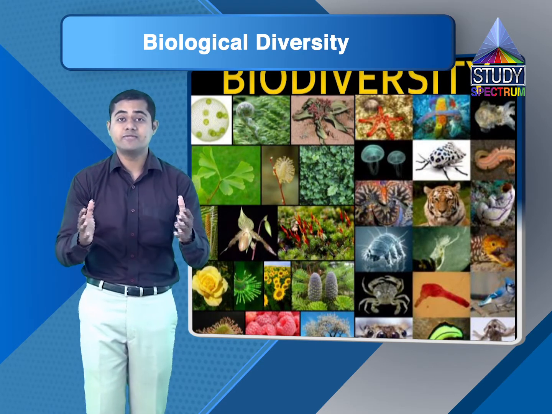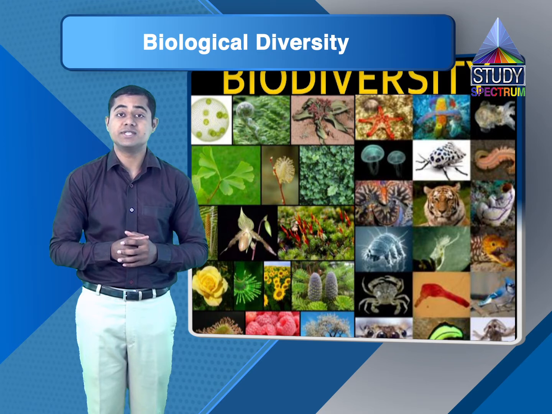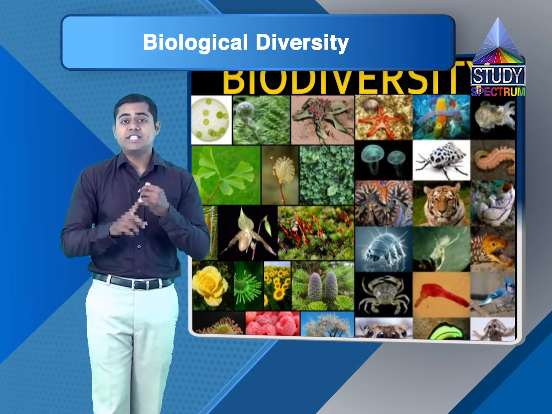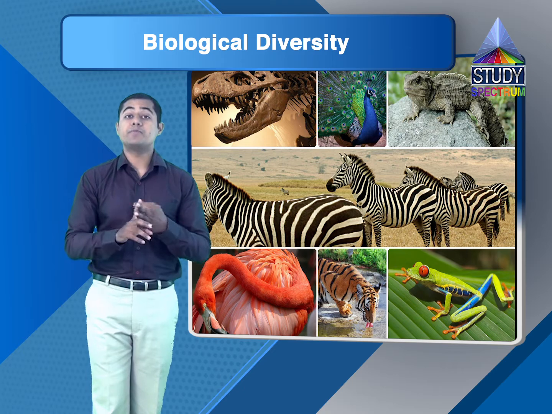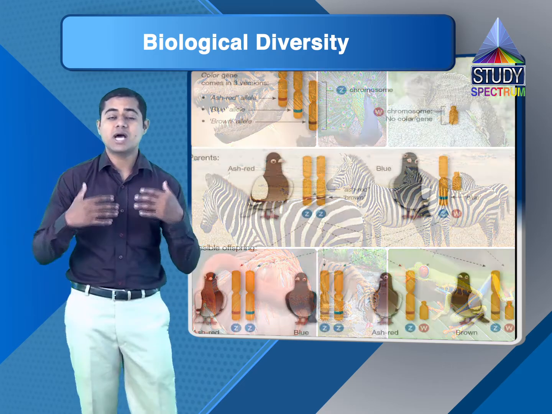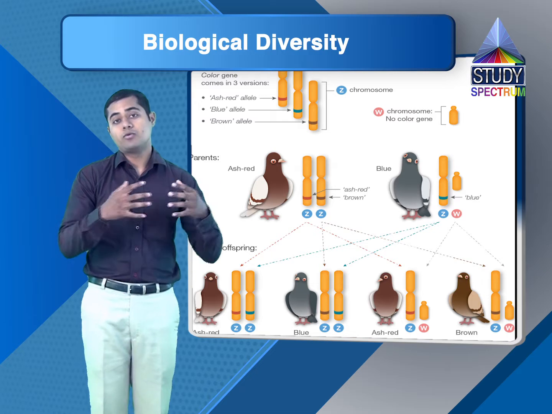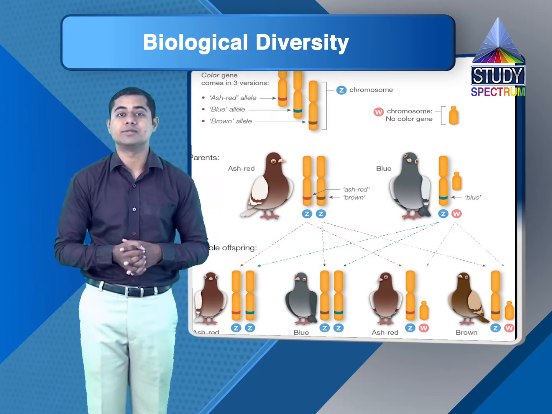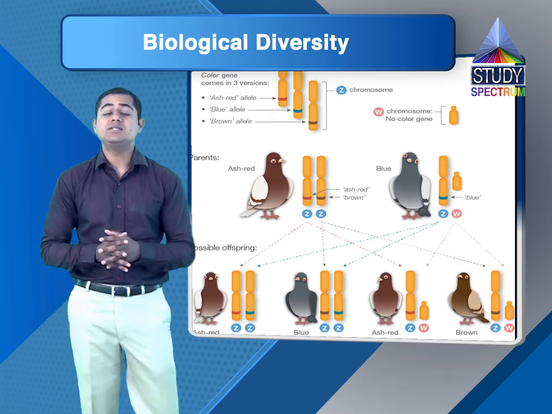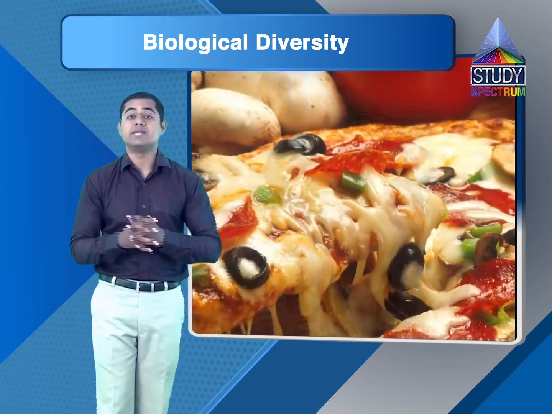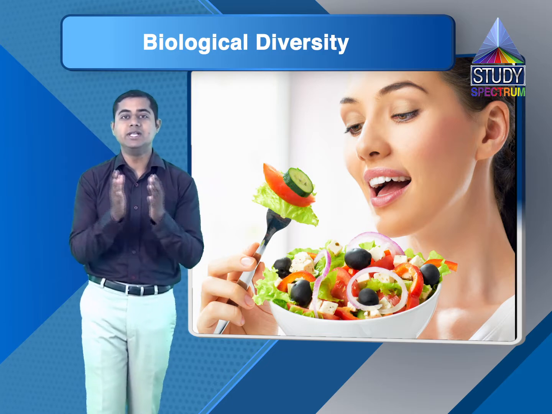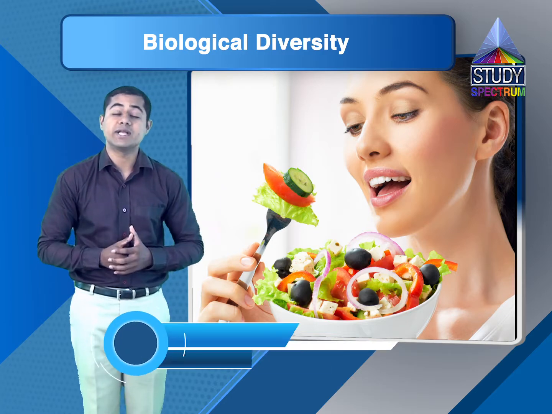Due to the different environments, there is a huge biodiversity. There is variety in shapes and sizes of the body parts, body systems, the systems through which chromosomes are inherited, transferred from one generation to another generation. There is a variety in habitats, there is variety in food habits, eating habits. So all this variety we find in the living world is called biodiversity.